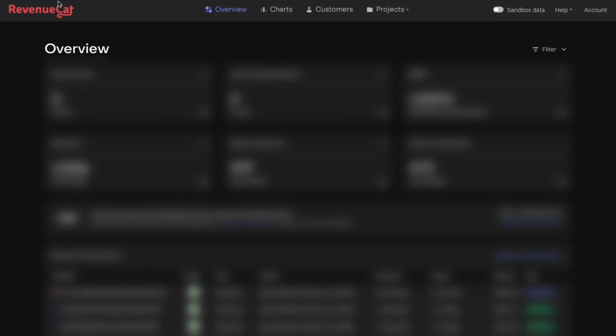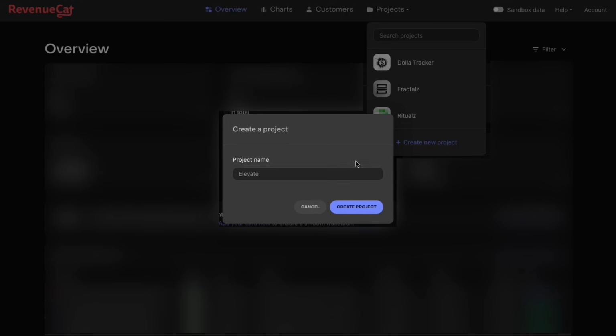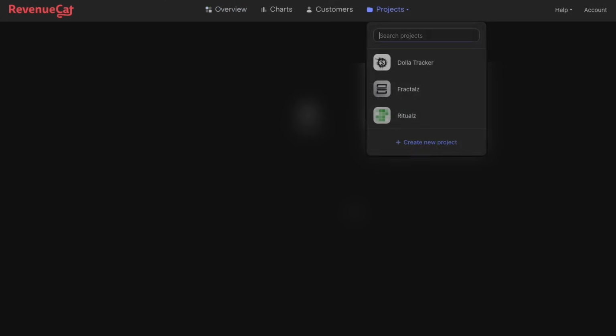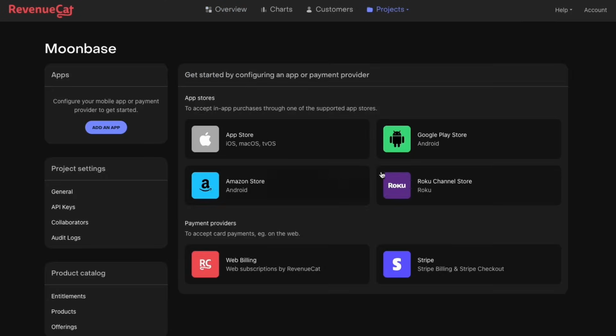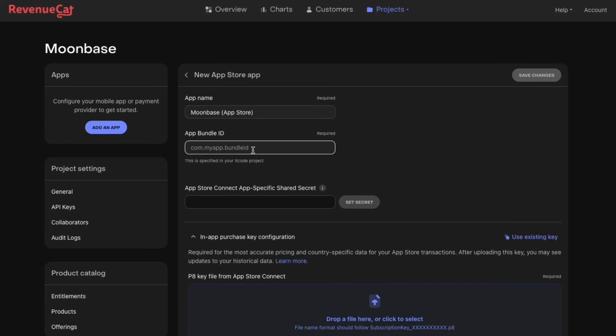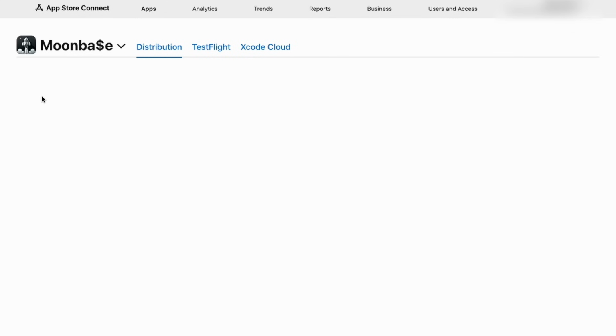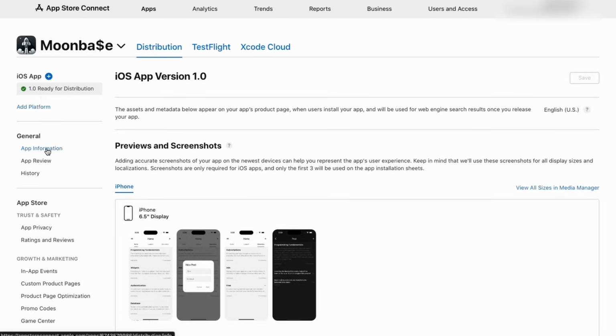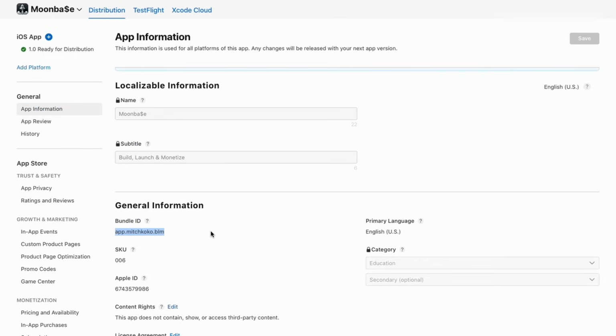Now it's time for the monetization. If I come to Revenue Cat, let's create a new project and add an App Store app. Let's enter our bundle ID. And remember, if you don't know where your bundle ID is, in your App Store Connect, in the information, it is this bundle ID here.